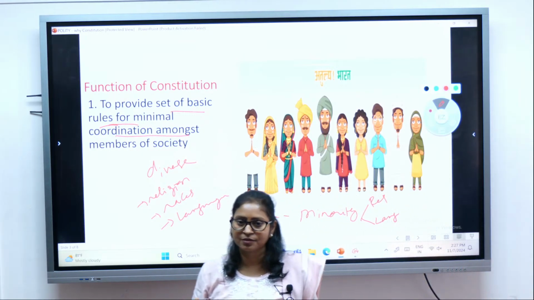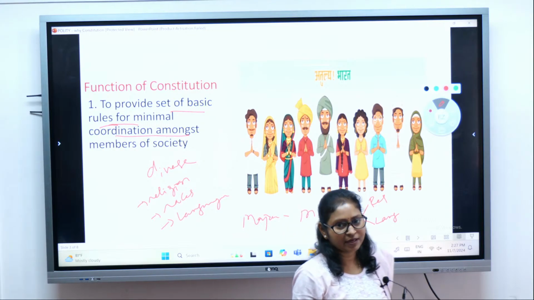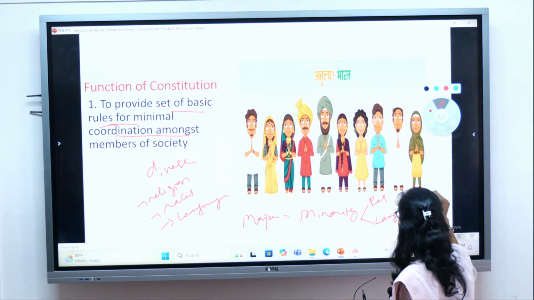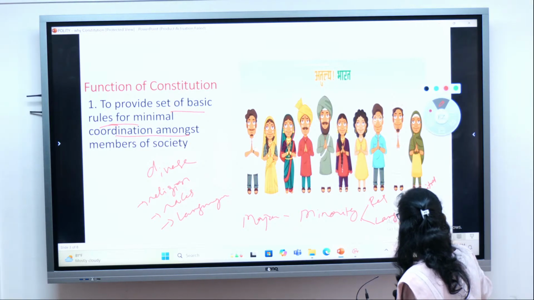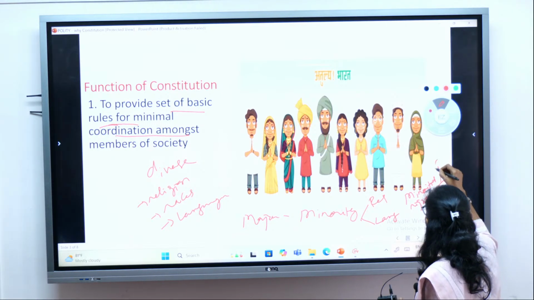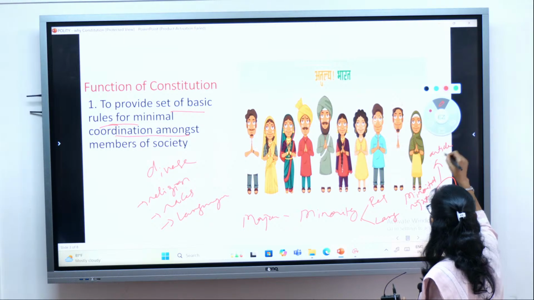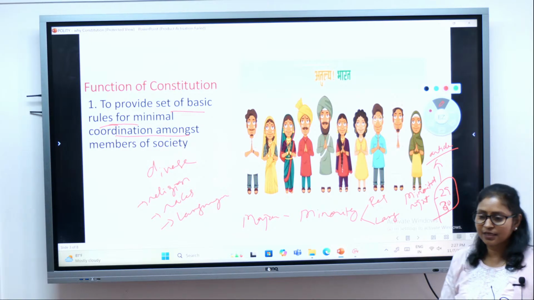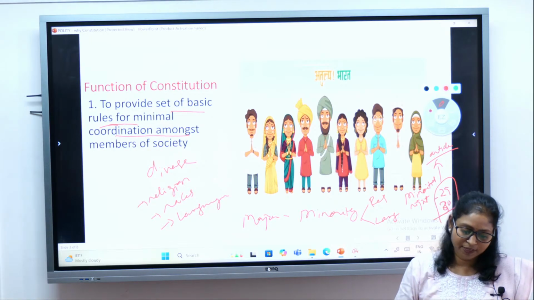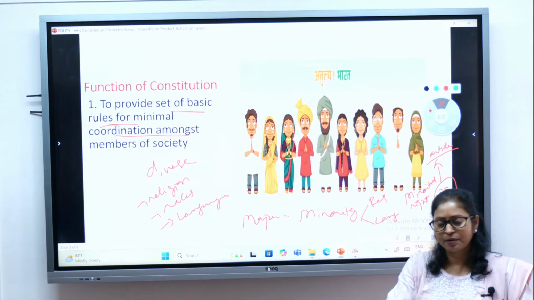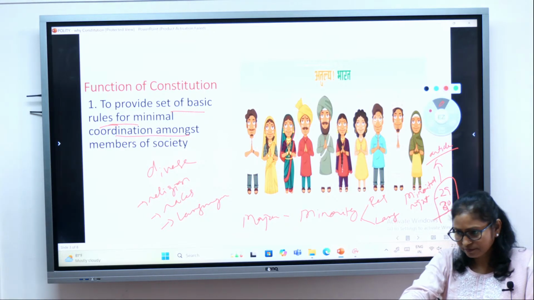So we have in the constitution that minorities' rights are protected, isn't it? Minorities' rights are protected, particularly by Article 29 and 30. See, the articles of the constitution are very, very important. You must remember the important articles. And again, by going through the PYQ, you will understand what the important articles are which you are supposed to remember and understand.